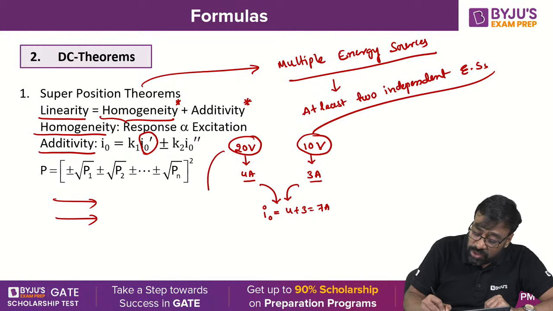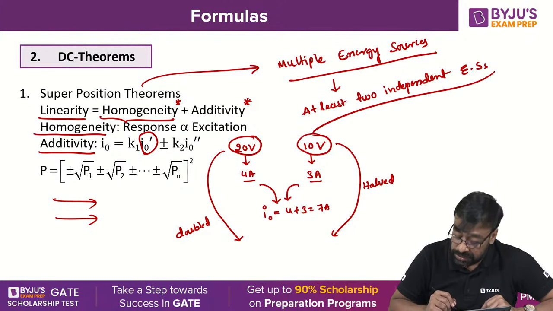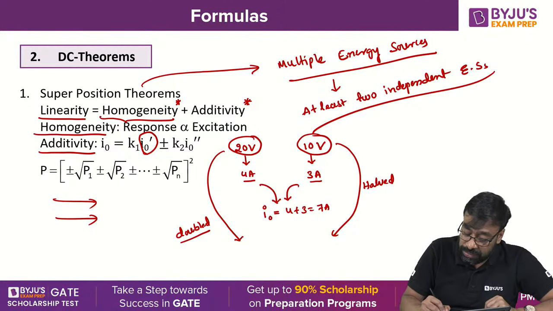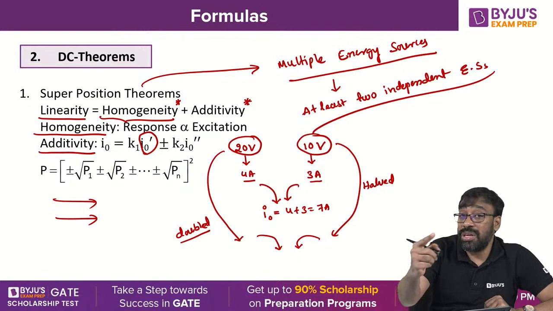Suppose this particular source value is doubled, and this source value is halved. Then what happens? When the 20 volt source is doubled, its corresponding response is doubled.